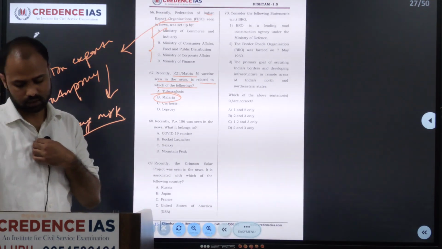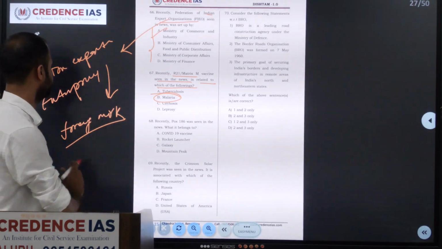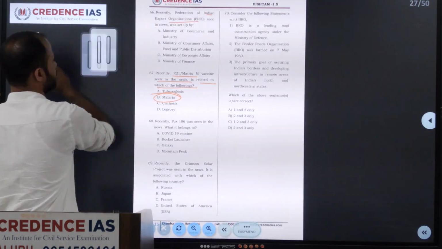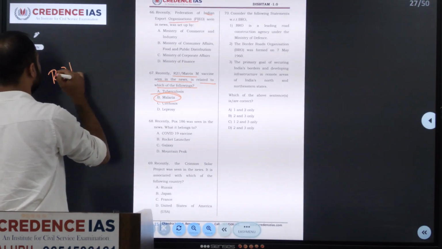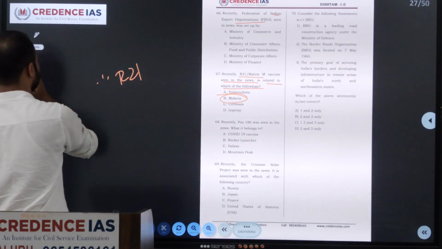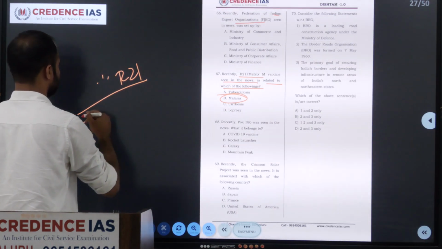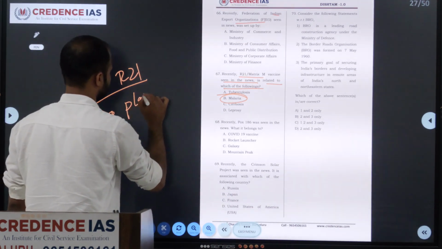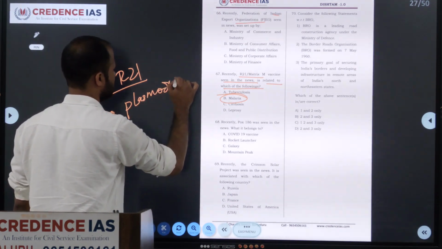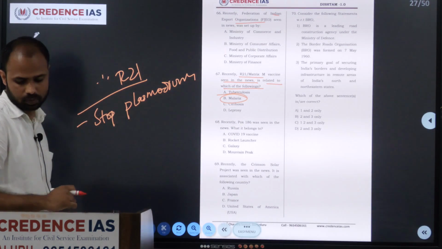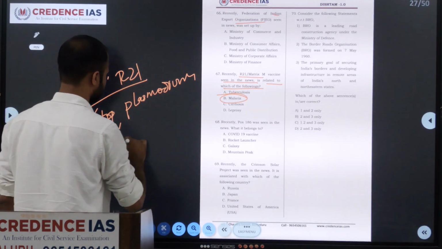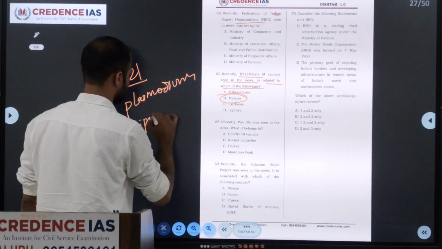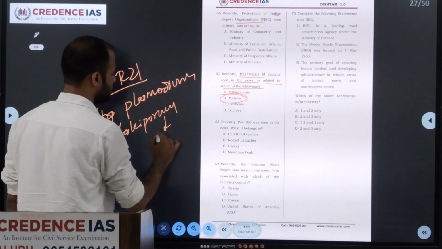And this vaccine is designed to stop Plasmodium falciparum from entering into the liver.